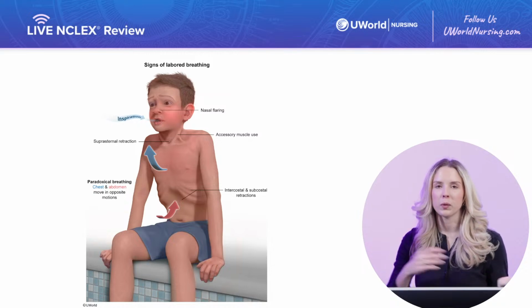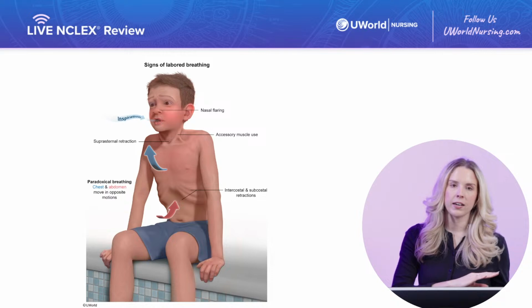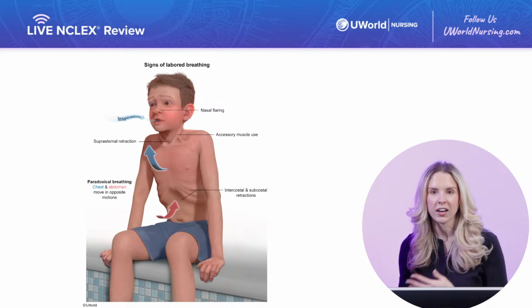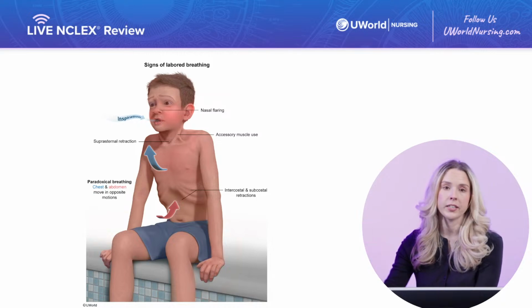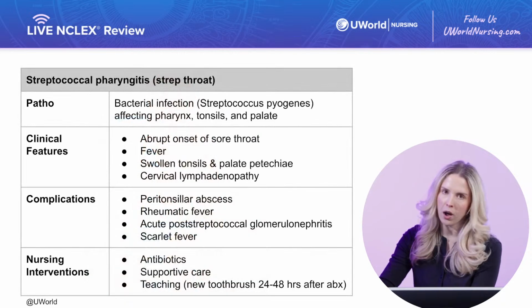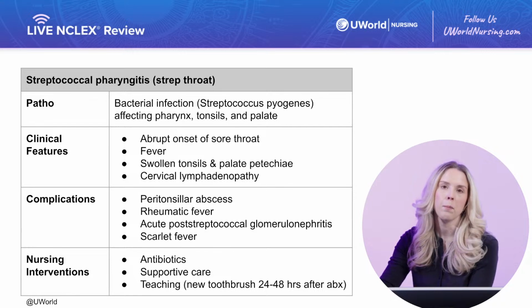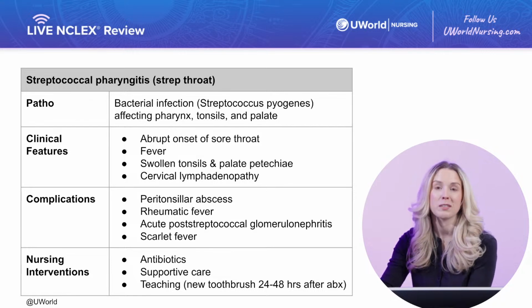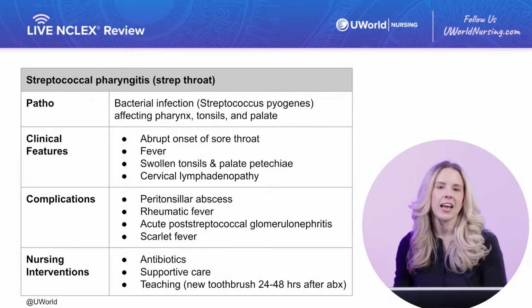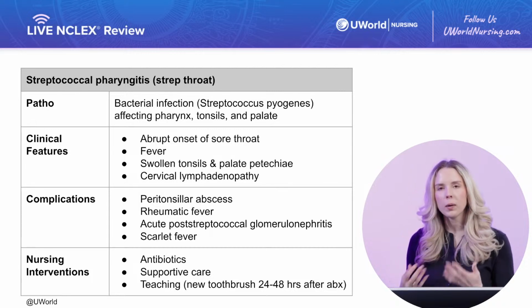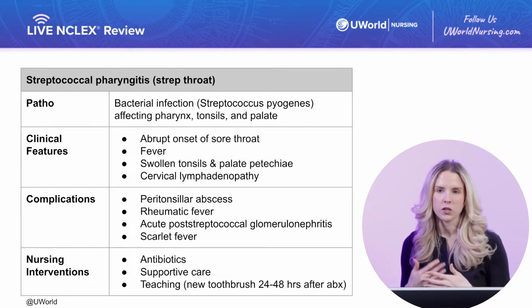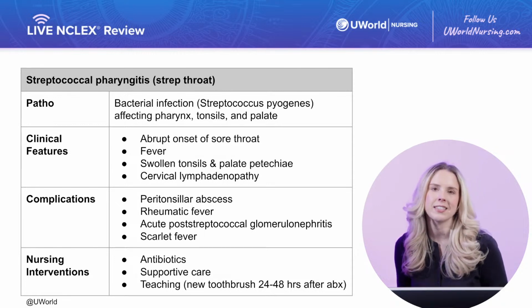So strep throat, we're shifting gears. RSV was a virus. Strep throat is a bacterial infection. It's a very common pediatric condition, and it's a common adult condition. It's caused by that Streptococcus pyogenes, which is a group A beta hemolytic streptococcus bacteria. My goodness. It's diagnosed by a throat culture or a rapid strep antigen test. We always want to perform that detection test just to be sure, but there's several distinct symptoms that are really going to key you into, oh, this could be strep throat,